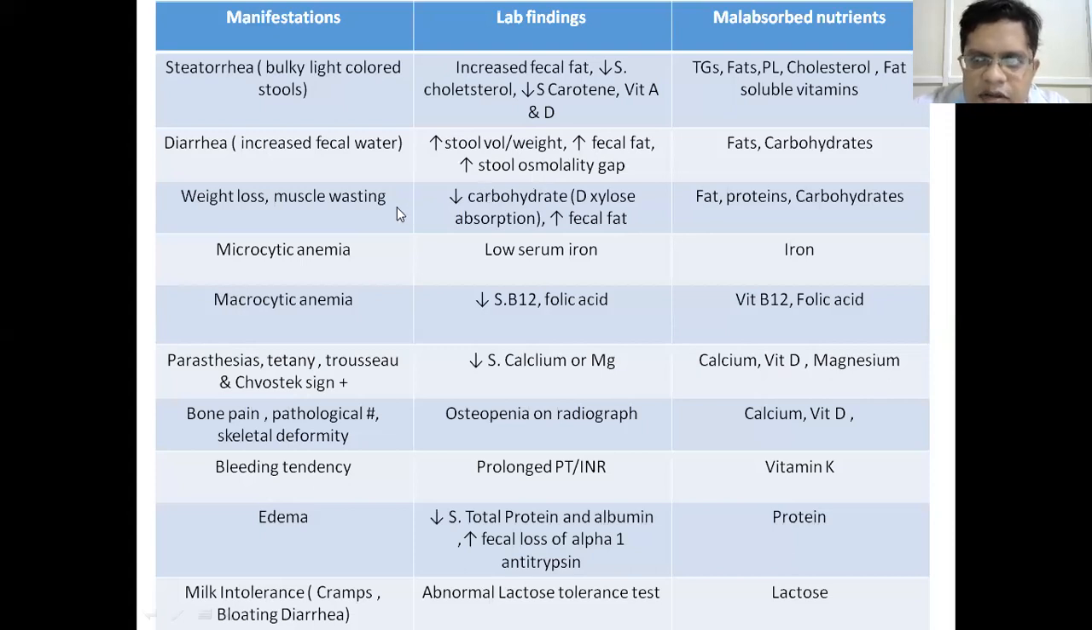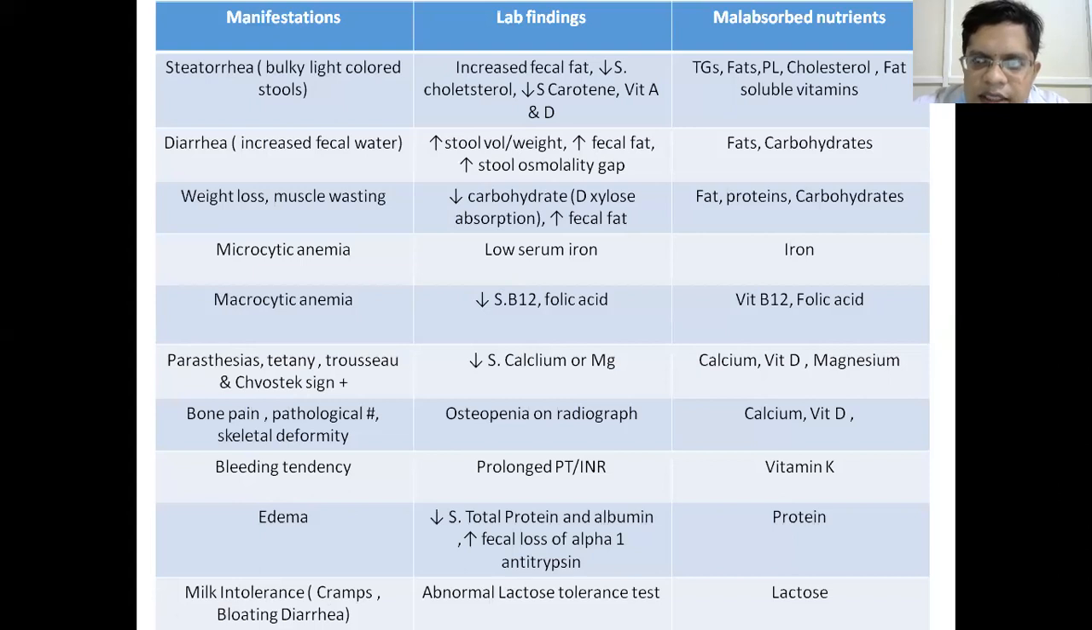If nutrients are not absorbed properly, then there is no nutrition to the individual. There will be weight loss and muscle wasting. Similarly, as you all know, iron is absorbed in the duodenum. So whenever the proximal part of the small intestine is involved, there is decreased absorption of iron leading to microcytic anemia. If you measure the laboratory value, the serum iron is low.